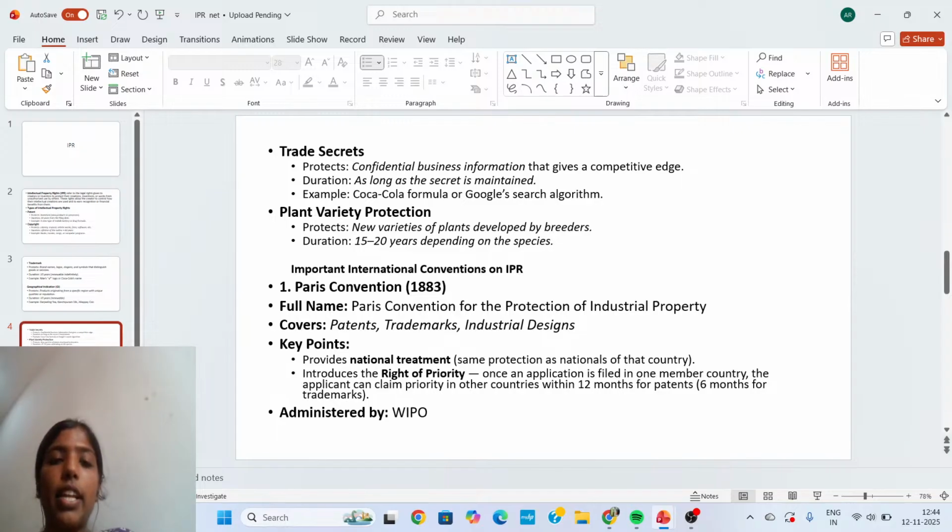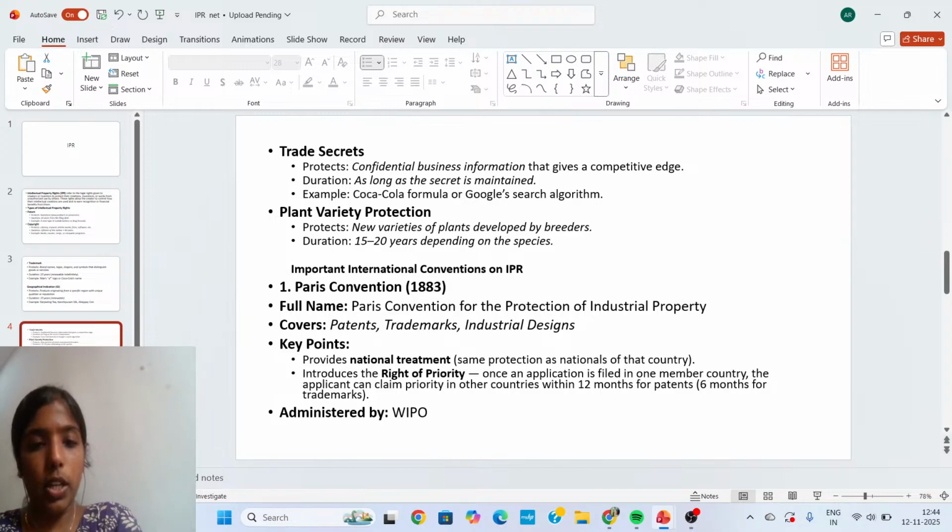Another intellectual property right we saw is plant variety protection. Okay, plant variety protection protects new varieties of plants developed by breeders. Duration is 15 to 20 years depending on the species. So these are the rights that we have seen in intellectual property law.